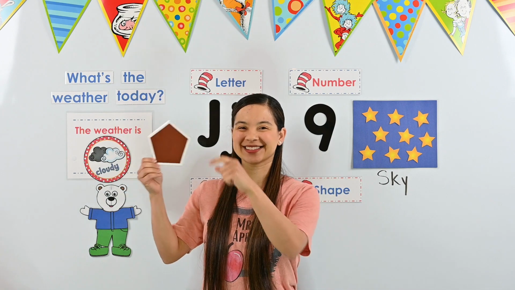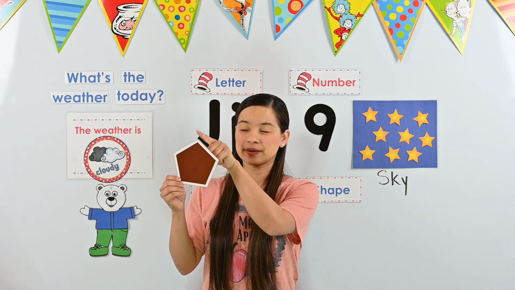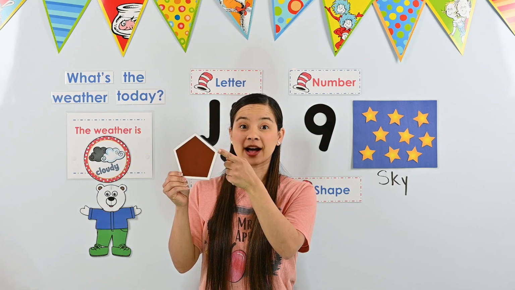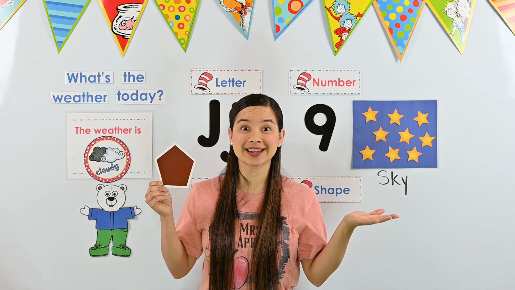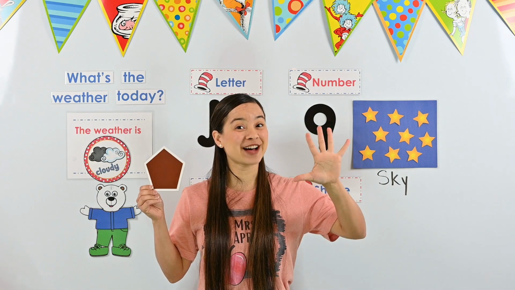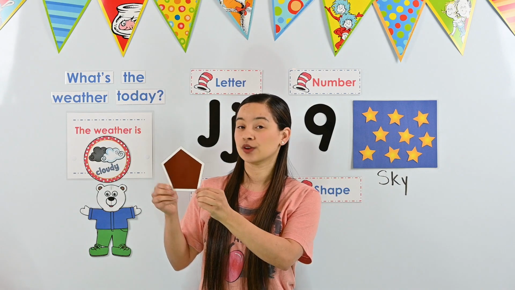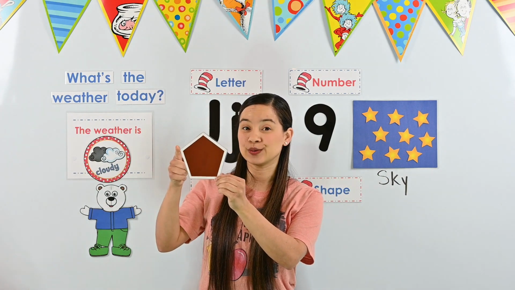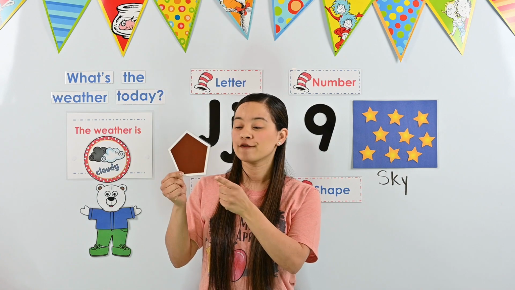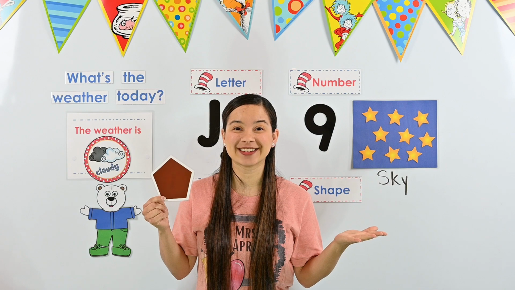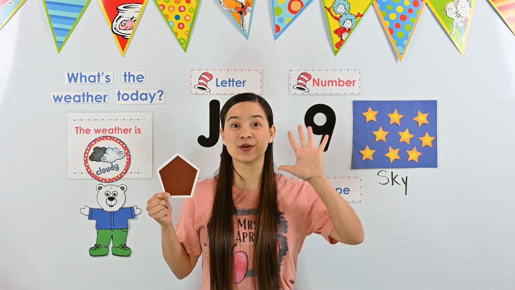Let's count so we can remember how many sides and corners a pentagon has. We'll start with the sides. Count with me. 1, 2, 3, 4, 5. How many sides does a pentagon have? It has 5 sides. Okay, now let's count the corners. Ready? 1, 2, 3, 4, 5. How many corners does a pentagon have? It has 5 corners. A pentagon has 5 sides and 5 corners.